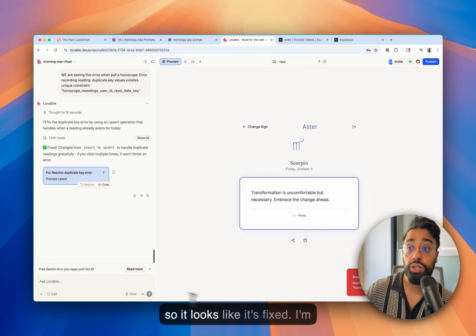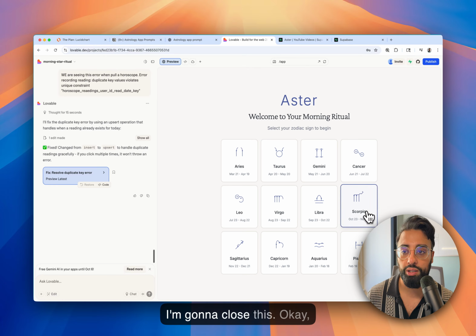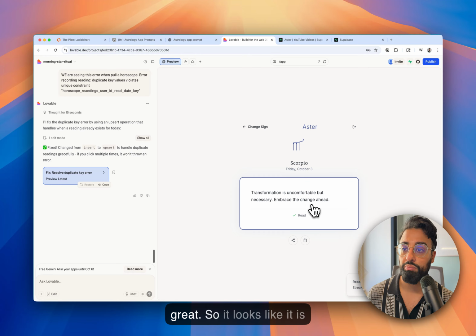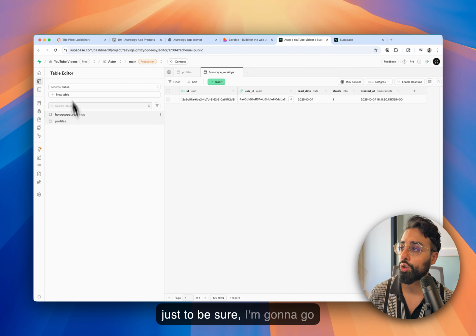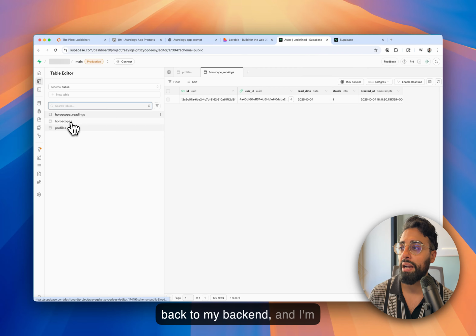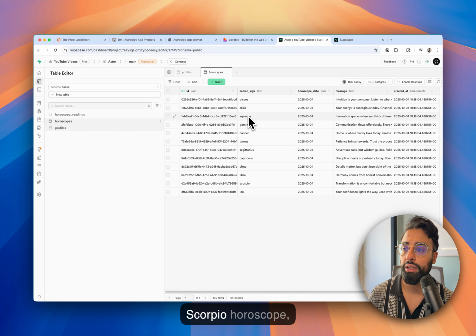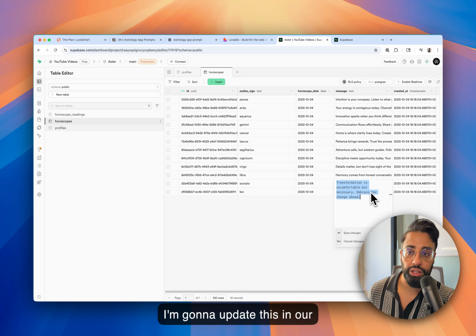Okay, so it looks like it's fixed. I'm going to go ahead and test this. I'm going to close this. Okay, great. So it looks like it is pulling from the database, but just to be sure, I'm going to go back to my backend, and I'm actually going to go to my Scorpio horoscope, and I'm going to update this in our database.